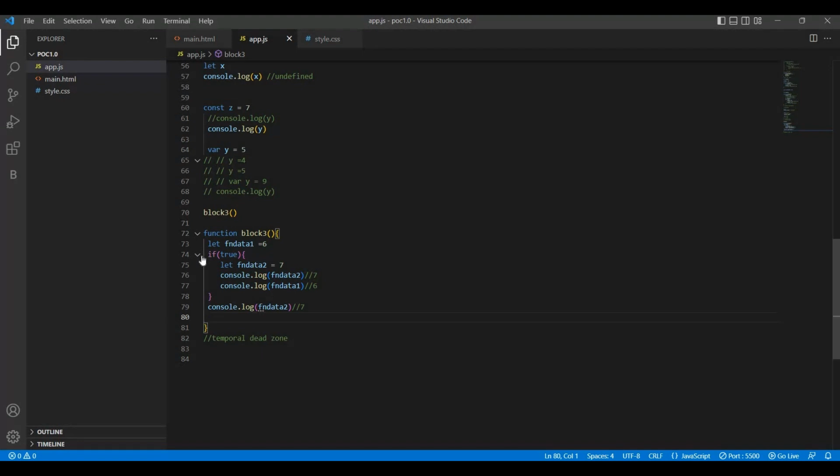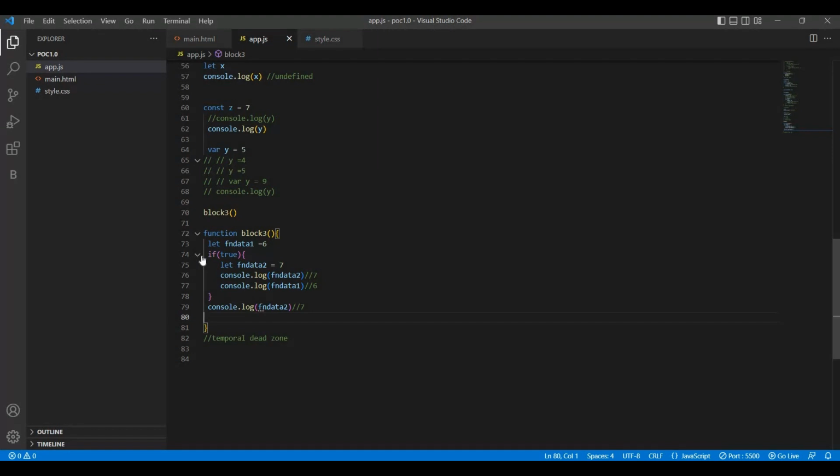See, whatever code we have written from line number 1 to line number 82, including comments, the order in which these lines get executed is what is called temporal, and the zone means whatever blocks we have will act like a temporal dead zone.